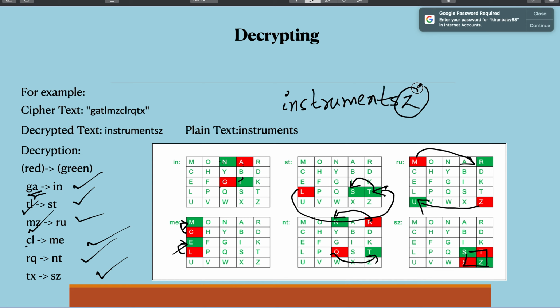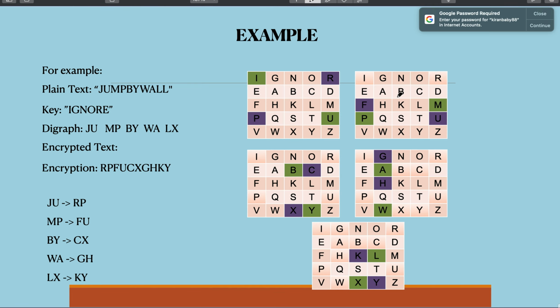you will have a Z letter which is extra when you decrypt it, but definitely you will get the meaning of the plain text of what it is meant, and then the recipient will understand that Z was a buffer element that was added in order to make this Playfair cipher work properly. So it is the duty of the recipient to remove that Z and take the actual plain text from it, because it is understood that this Z is a buffer element which was added for the proper functioning of the Playfair cipher. So this is how Playfair cipher has been done.